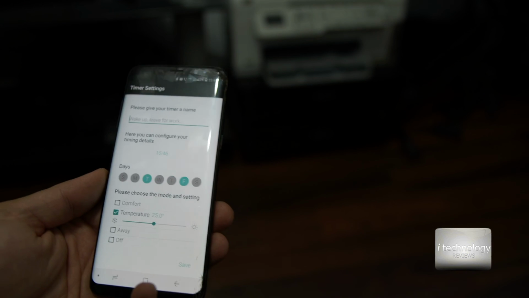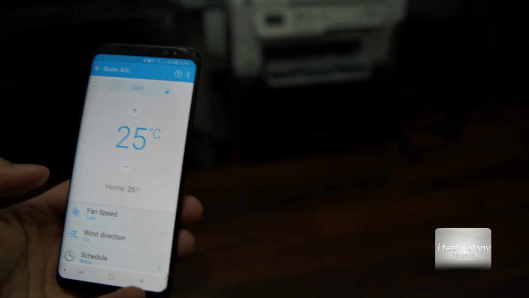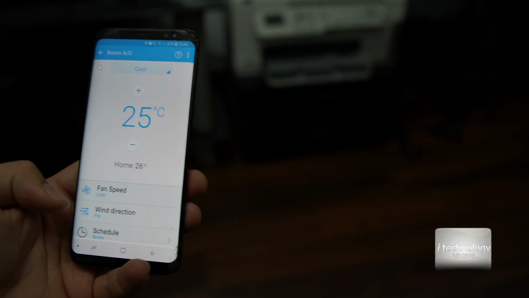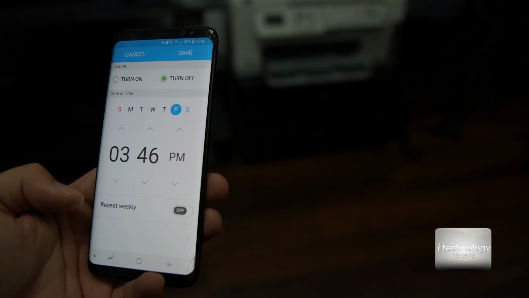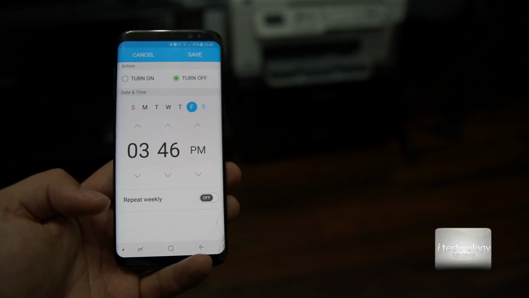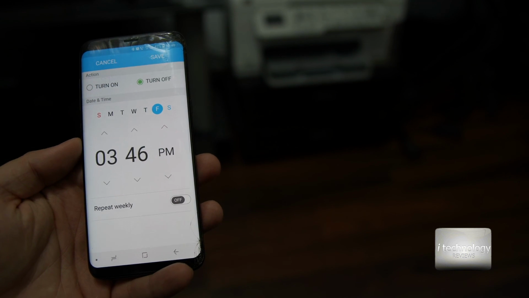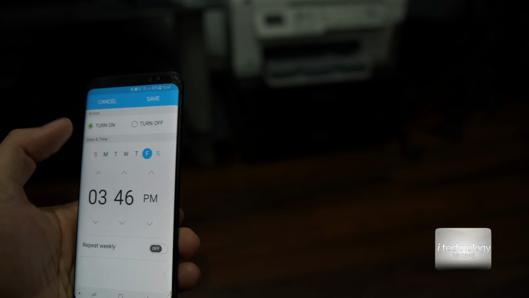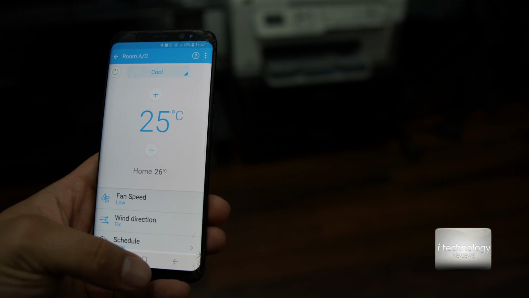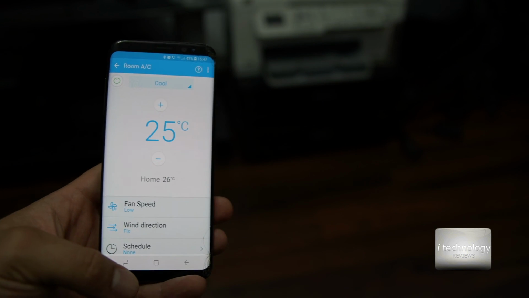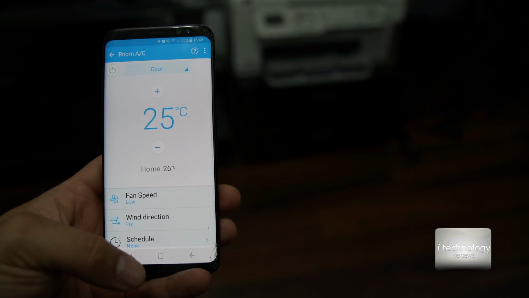I'm curious if I can set up the degrees when I schedule. Let's say schedule, and as you can see guys, I cannot set the degrees in Samsung if I am scheduling it to turn on on a specified day. So yeah, it's a good product. I recommend it to you guys. You have a link in our description if you want to buy this product. It's a great product. We recommend it.